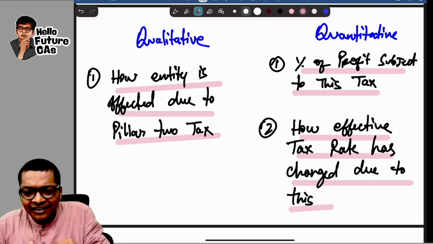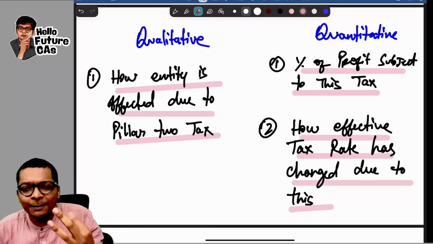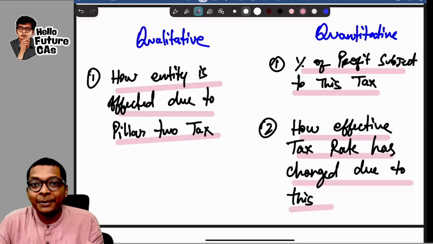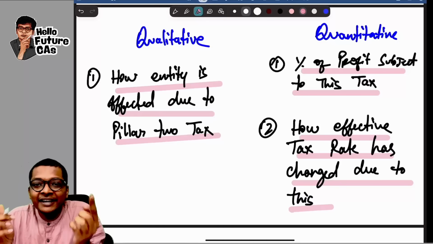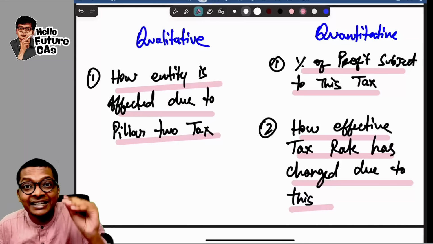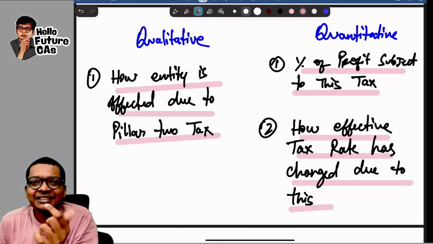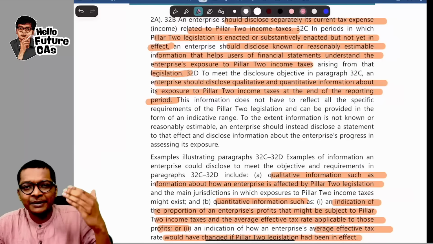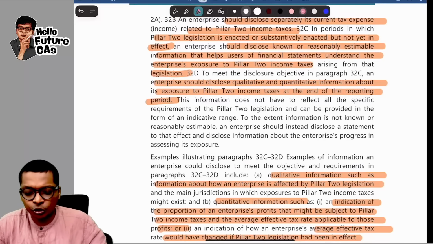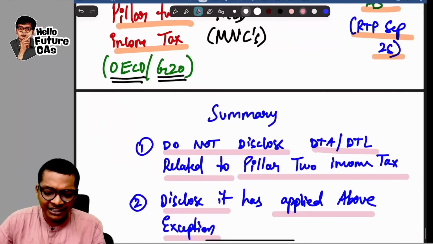Yes, in India the corporate tax rate is 30% plus whatever surcharges and cess come. But this Pillar 2 tax rate, internationally, is 15%. So now when I find the effective tax rate the company has paid globally, the tax rate will change. This is a quantitative disclosure, so that's what they are explaining over here. These are the things that you should learn for your exams, which I have summarized.